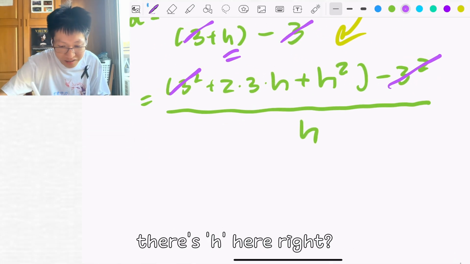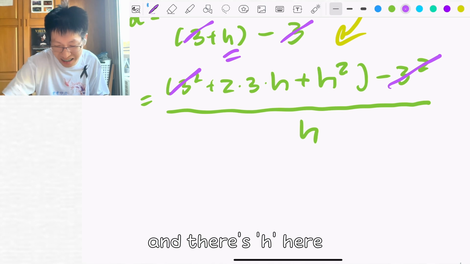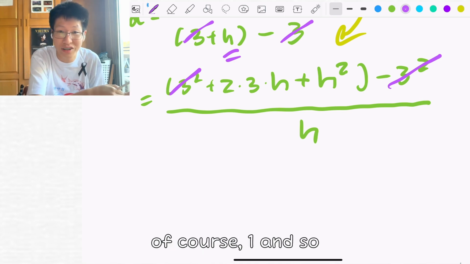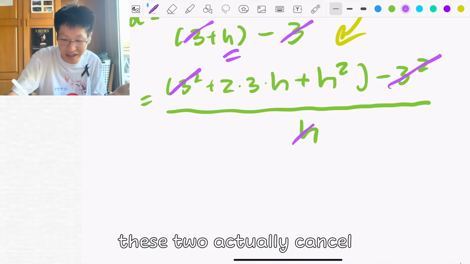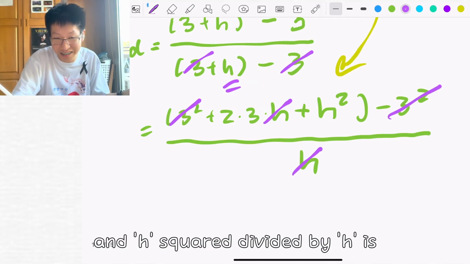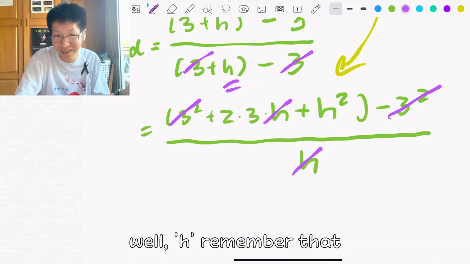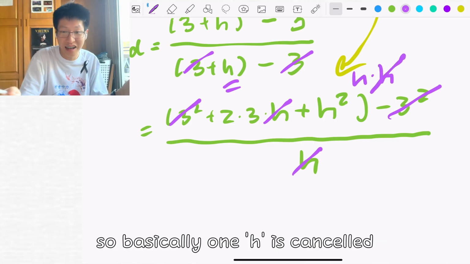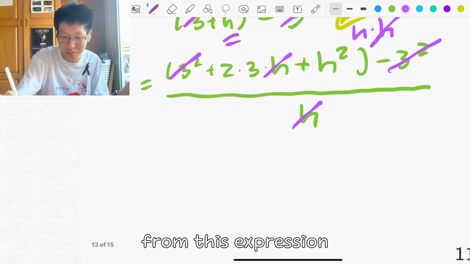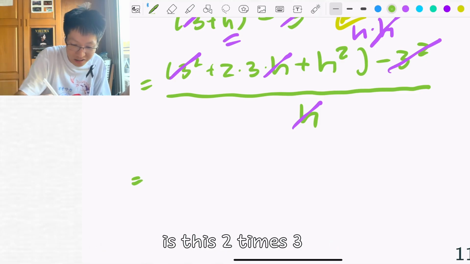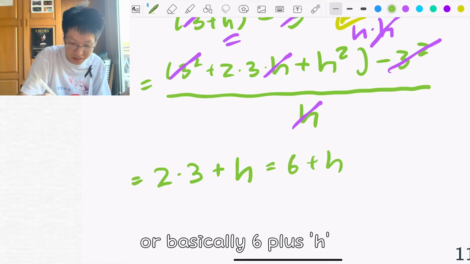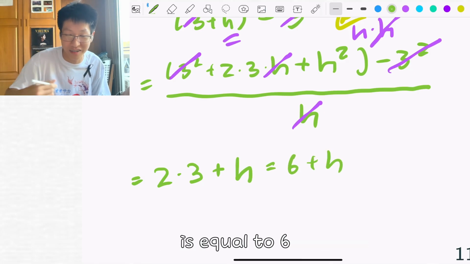And you see, there's h here, and there's h here, and this is divided by h. So h divided by h is of course 1, and so these two cancel. h squared divided by h is h. Remember that h squared is actually h times h. And so what remains from this expression is just 2 times 3 plus h, or basically 6 plus h. Remember that 2 times 3 is equal to 6.